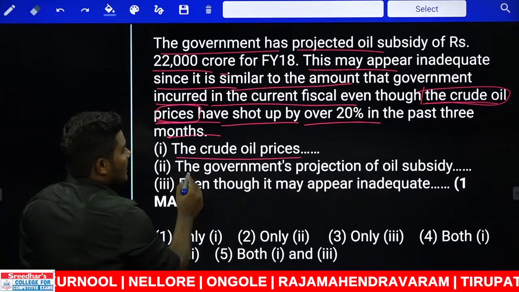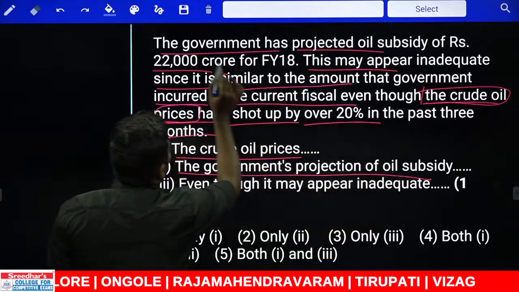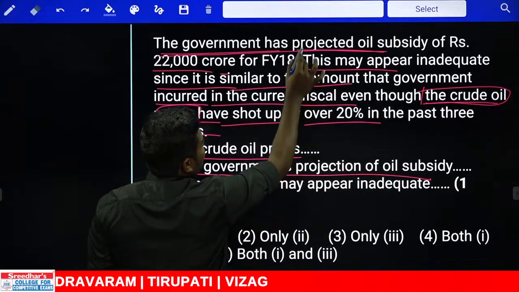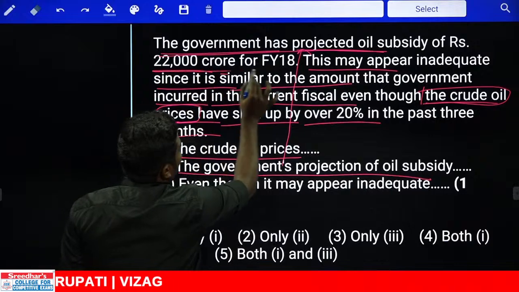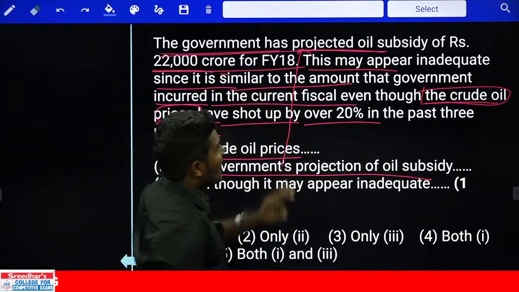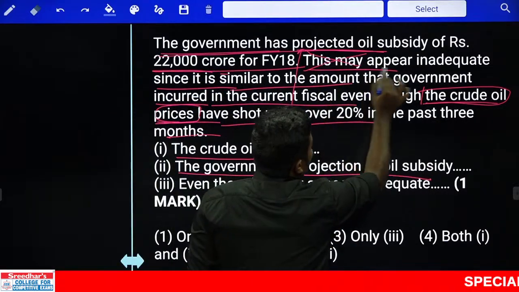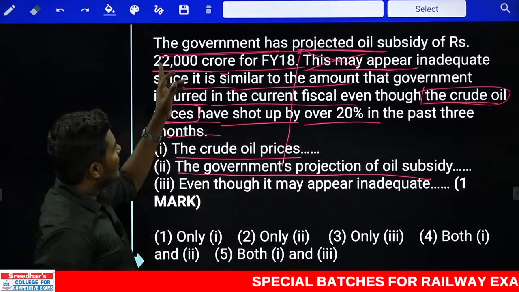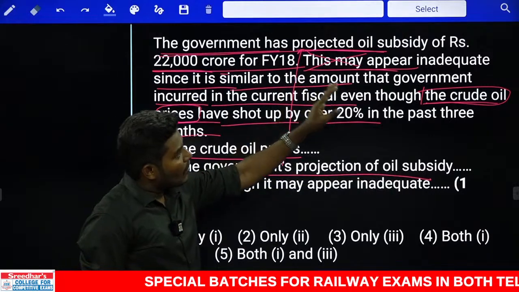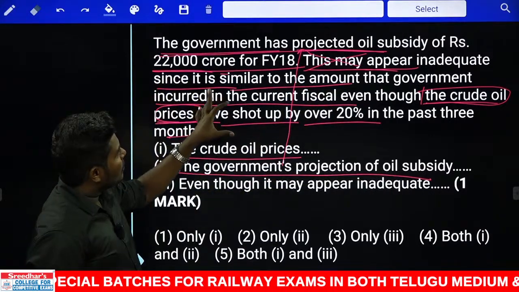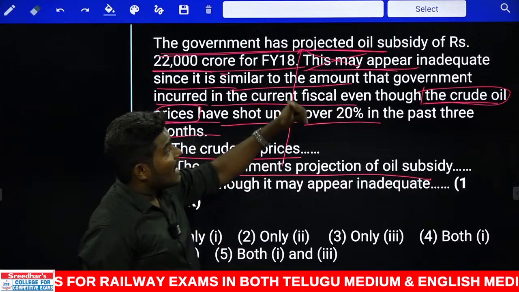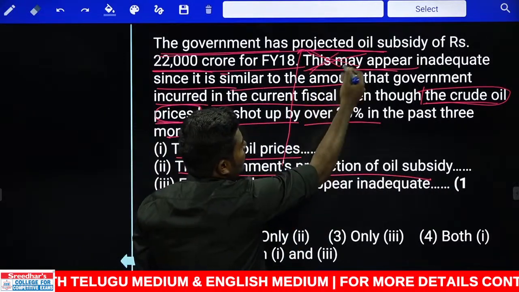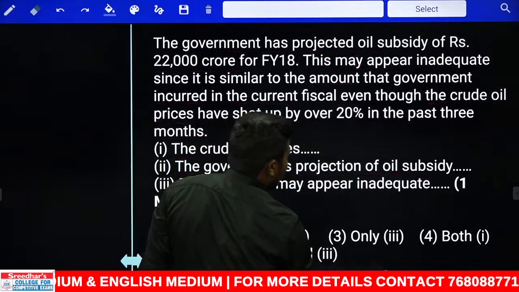What is the second one? The government's projection of oil subsidy. Look at this. The government has projected oil subsidy. The government's projection of oil subsidy of rupees 22 crore for financial year 2018 may appear. Instead of using this may appear, directly you can start the sentence using may appear. You can even take the screenshot of this sentence and read it again. The government's projection of oil subsidy of rupees 22,000 crore for financial year 2018 may appear inadequate. We can continue the sentence just by removing the word this, or you can directly remove the word may also. Okay, second one is absolutely correct.